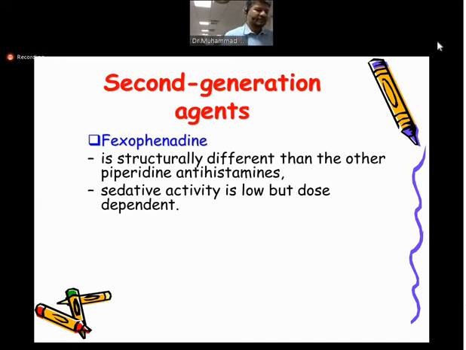This is why we prefer the second generation nowadays, which has a low CNS effect. So second generation can be used for the long term. They have less dependency effect. Otherwise, the side effects are not there. You can use them for the long term, but it is better to use the second generation rather than the first generation.